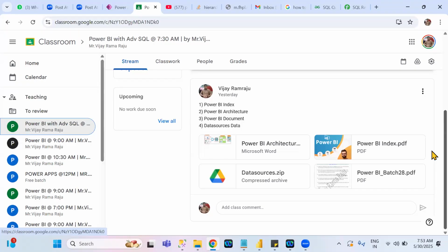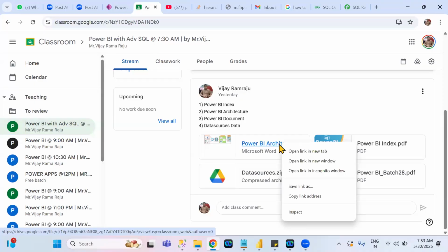How to download the documents, listen carefully. Don't ask multiple times. Even if you are pinging in the chat, I'm not responding to those messages. Whatever document it is, mouse over that particular one and right click on this document.